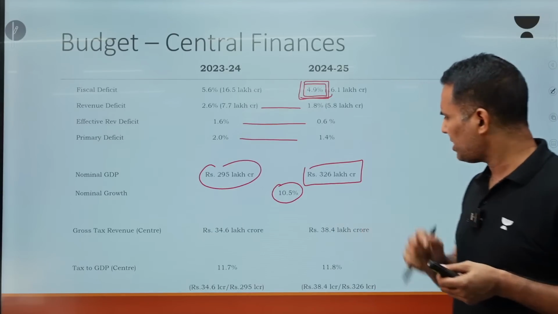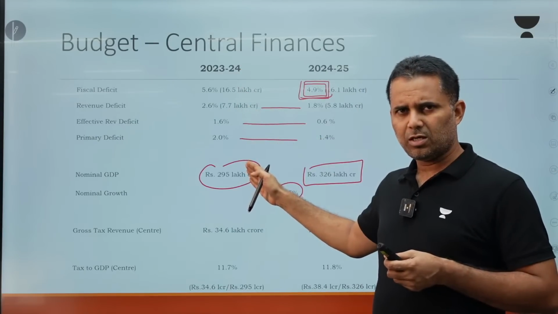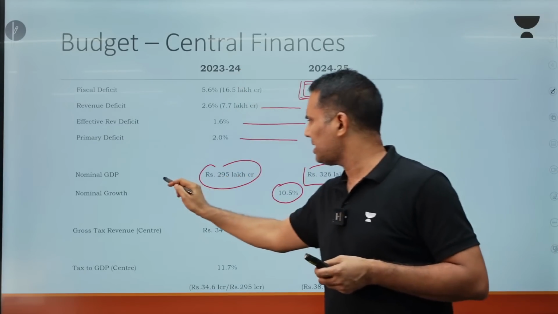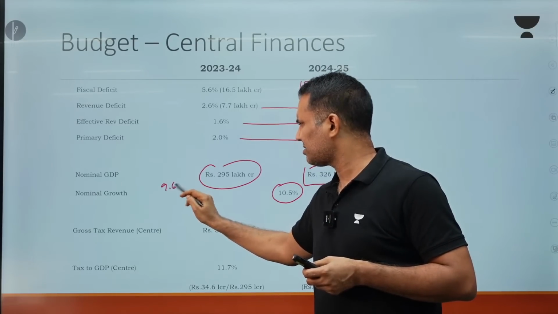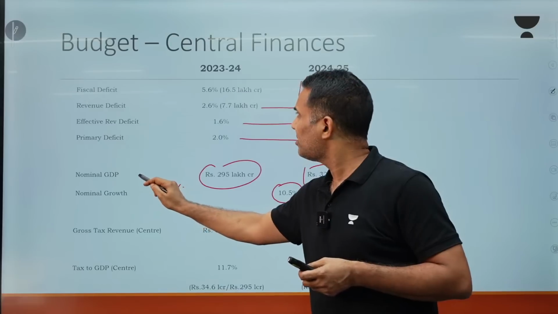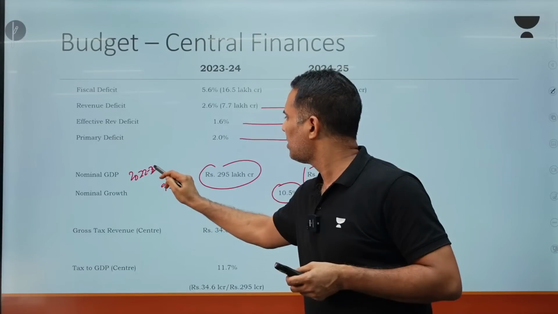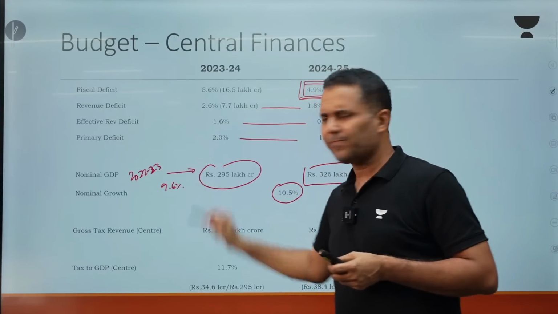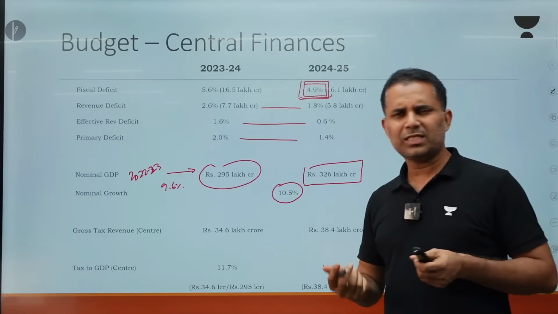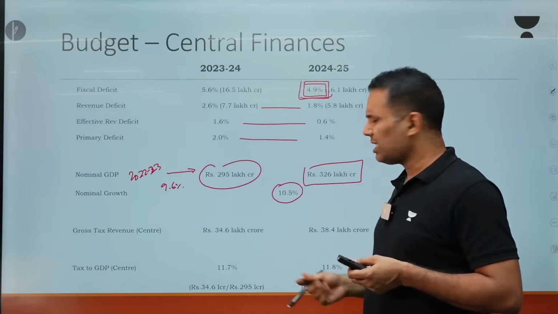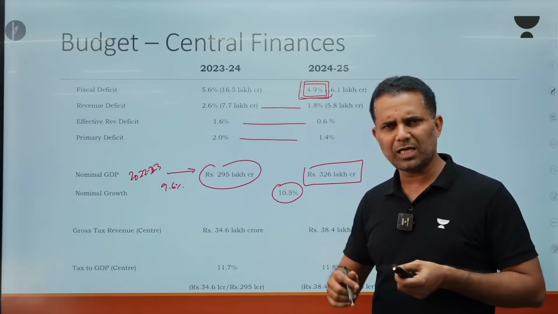Now, just let me tell you one thing. In 23-24, nominal GDP increased by around 9.6%. Why 9.6%? You may say, sir, the real growth is 7-8% and inflation is 4-5%. So, how can this nominal growth be 9.6%?